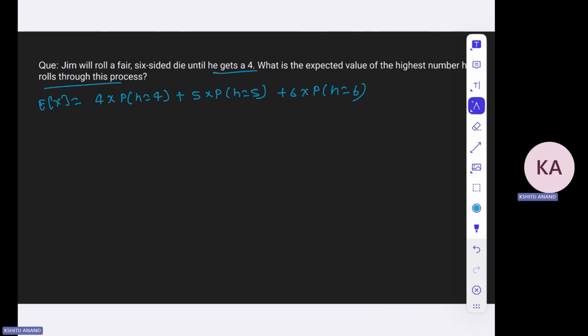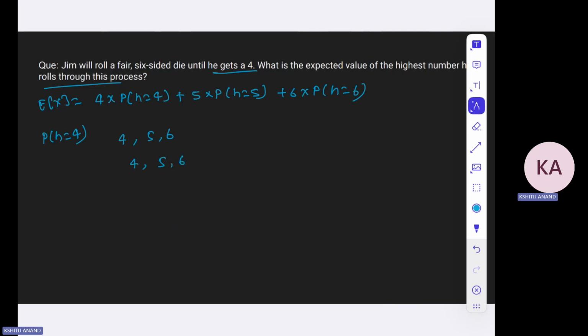Now, let us look at the case where we want to find the probability that the highest number would be 4. If you look at 4, 5, and 6, you don't have to worry about 1, 2, and 3 and how they are arranged. You want to see how you can arrange 4, 5, and 6.